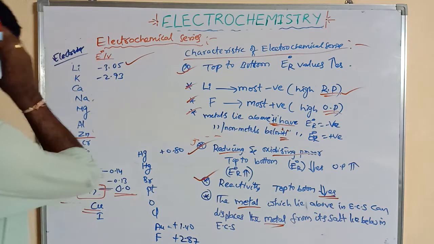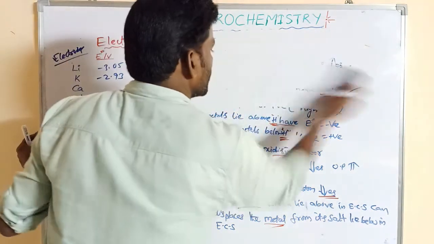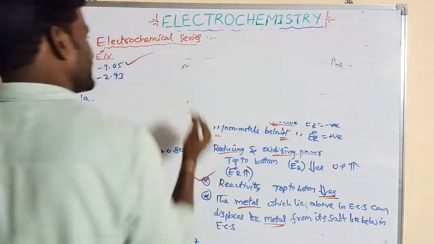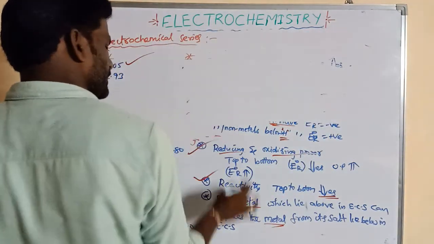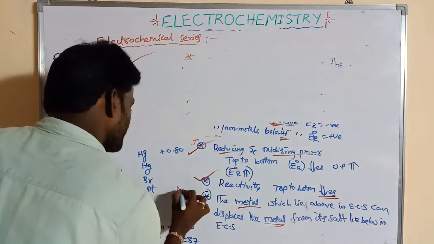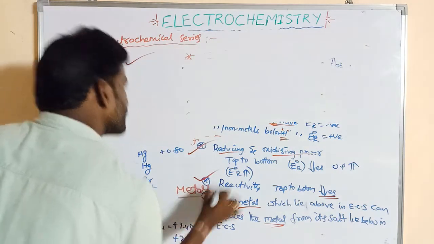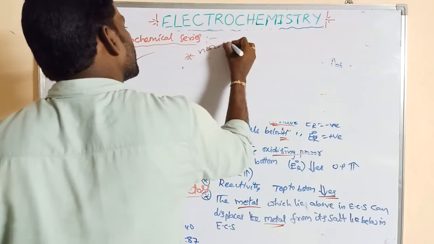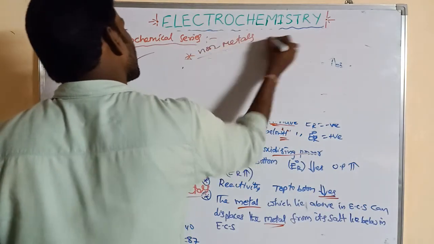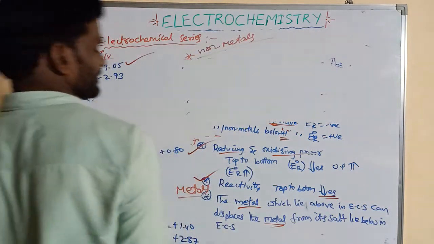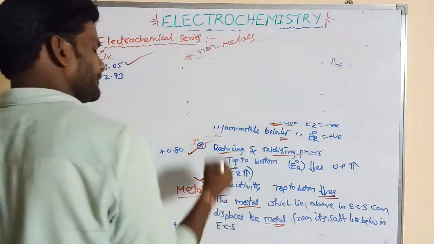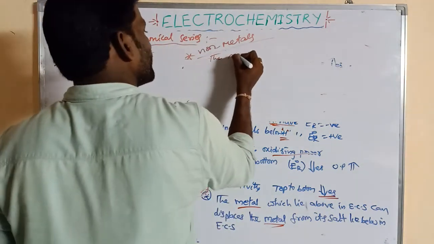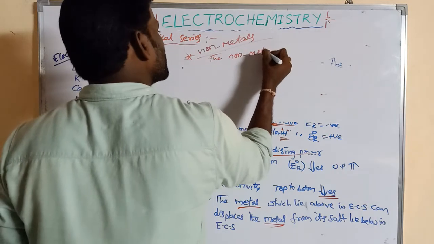Now I'm going to non-metals. So this is reverse. For metals we wrote this; for non-metals, these are the applications of the electrochemical series, right? The non-metal, how to write the same, but that is reverse.